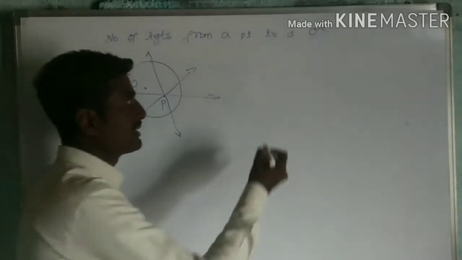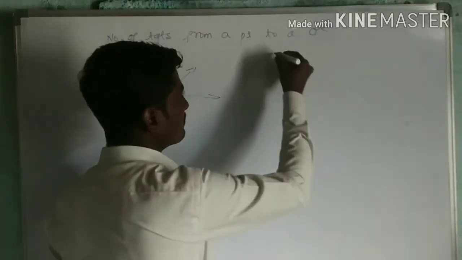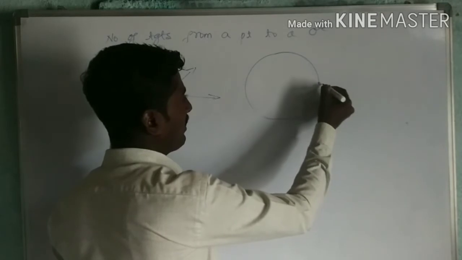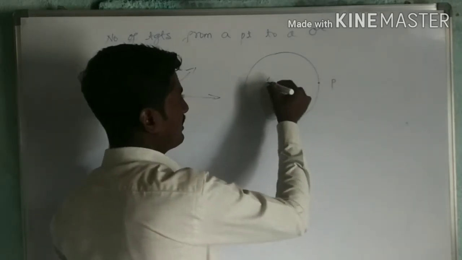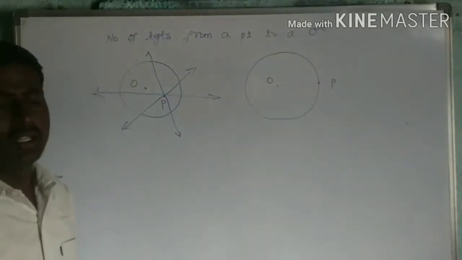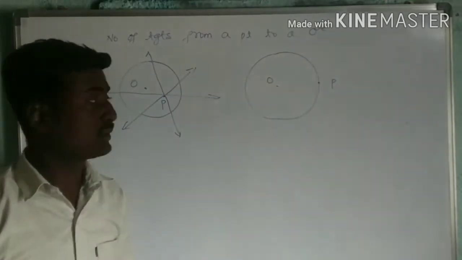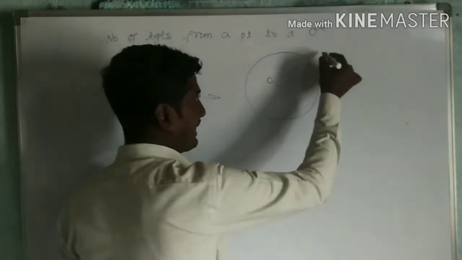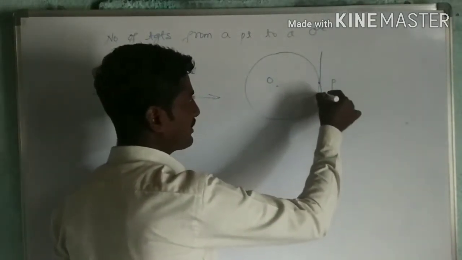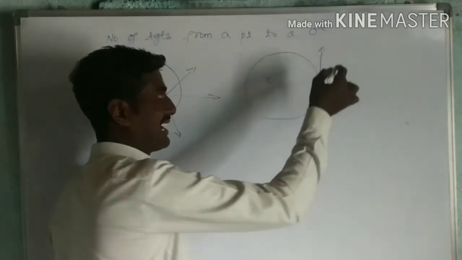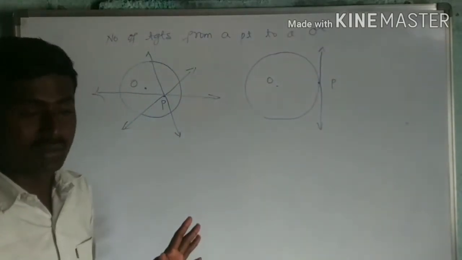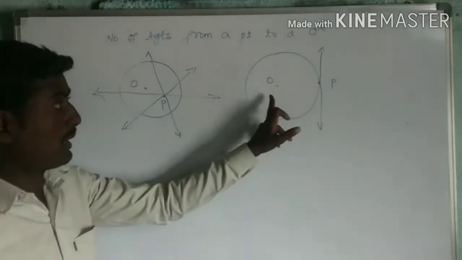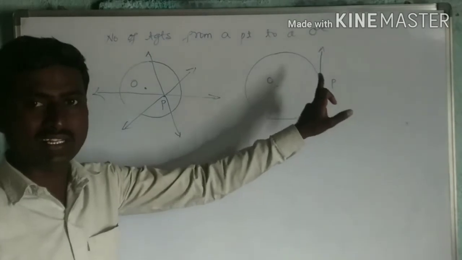Next I will go for another point. If suppose there is a point P on the circle, let us assume that this is a point P on the circle. Now how many tangents can I draw to this circle through this point P? Through this point P I can draw only one tangent. A tangent is nothing but a line passing through only one point.